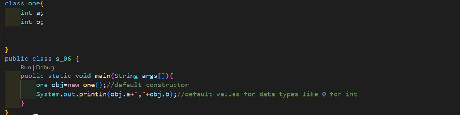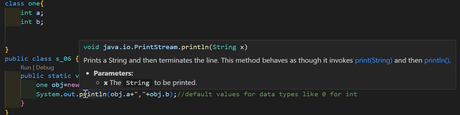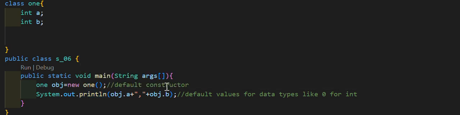We will write the name of the class, which for my class is One. Then obj is the reference variable, and then new One(), this is the default constructor. When we do not create any constructor, our default constructor is automatically created.